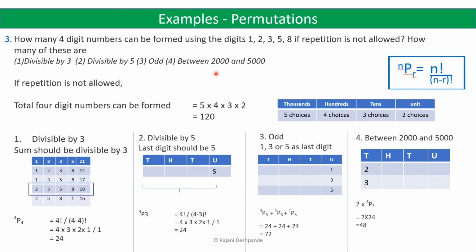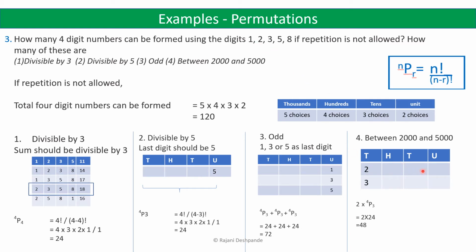So we cannot use 5 in the thousands place. So the only two digits that we can use in the thousands place are 2 or 3, so that the numbers lie between 2000 and 5000. So 2 and 3 in the thousands place.